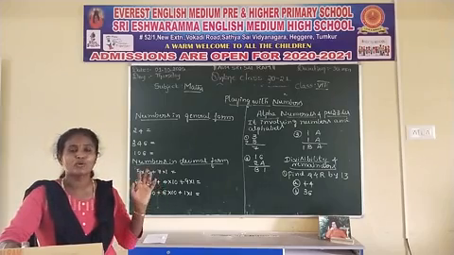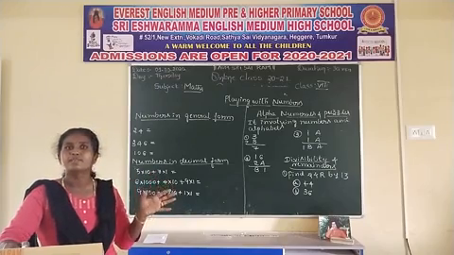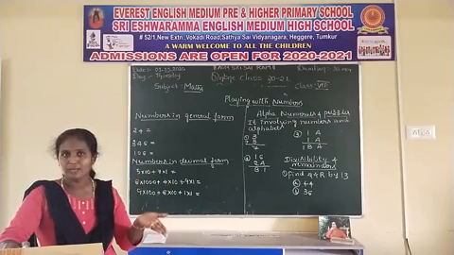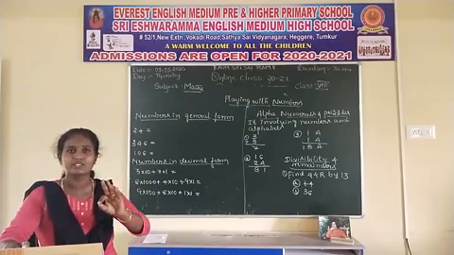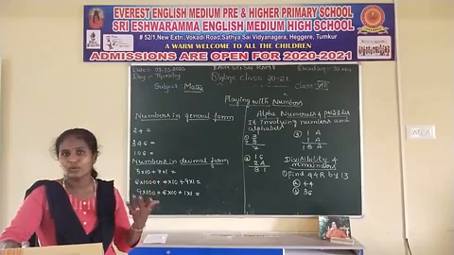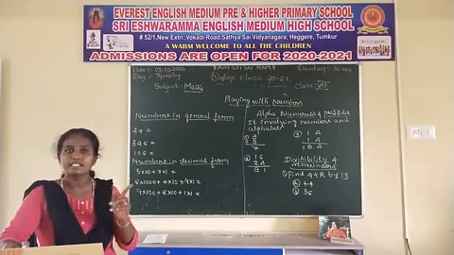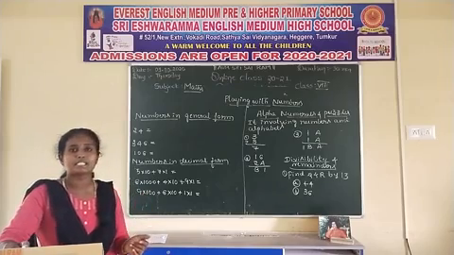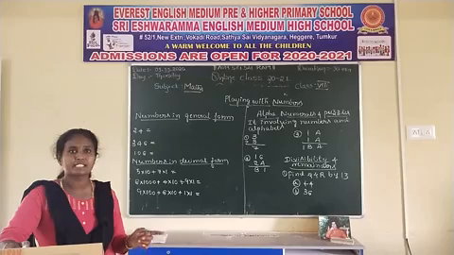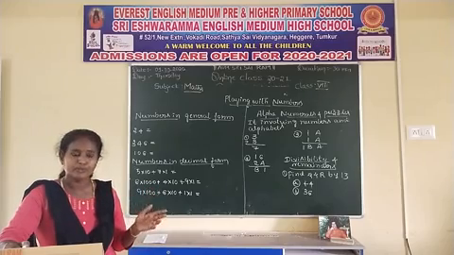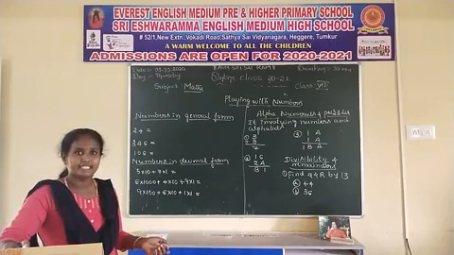The next set is whole numbers. There is nothing special in that. Whatever numbers we use in natural numbers, we only add 0. 0 together with the natural numbers is called whole numbers: 0, 1, 2, 3, and so on. The set of whole numbers is represented by the letter W. Which letter represents the set of whole numbers? W. Yes, right.